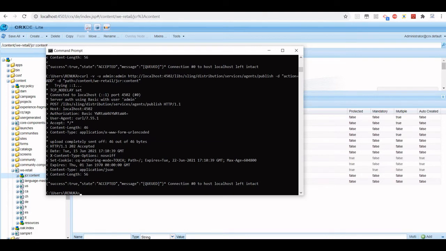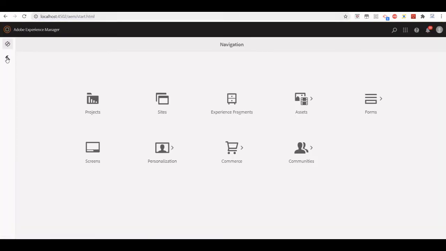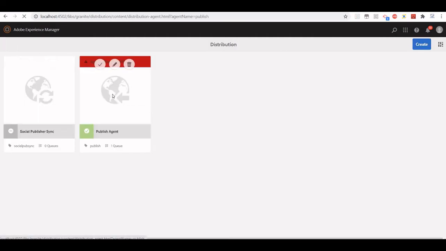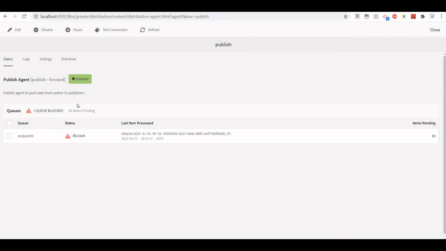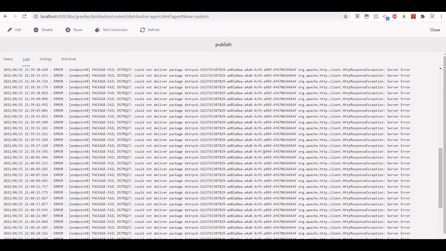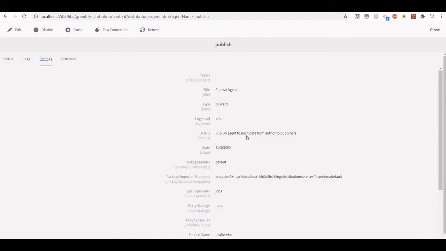Message queued means if we go to localhost colon 4502, deployment, distribution. Right now that's why I kept that queue blocked, so that I can show you if there is anything wrong, meaning your data is not distributed properly, so we have to check. Right now it says there is some error and the queue is blocked. We have other options as well, like we can see the logs, as in what the error is. Right now it's saying some server error.